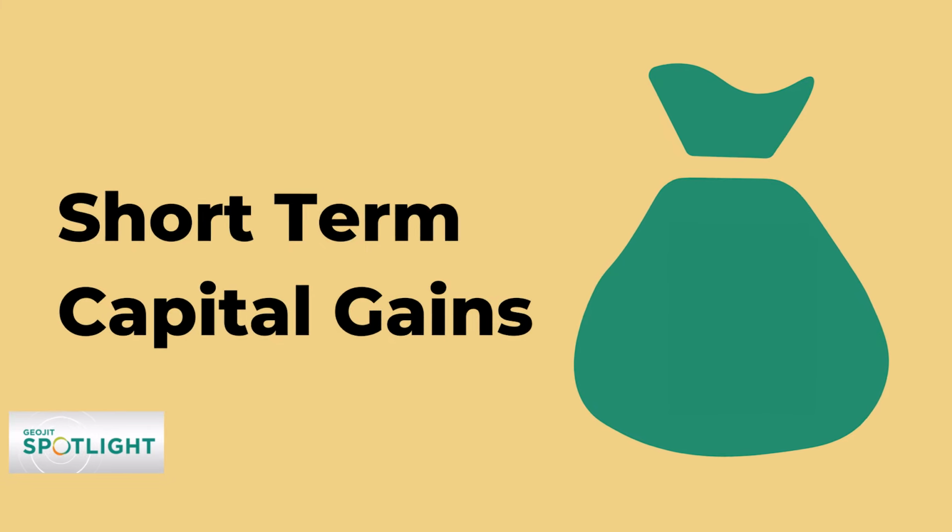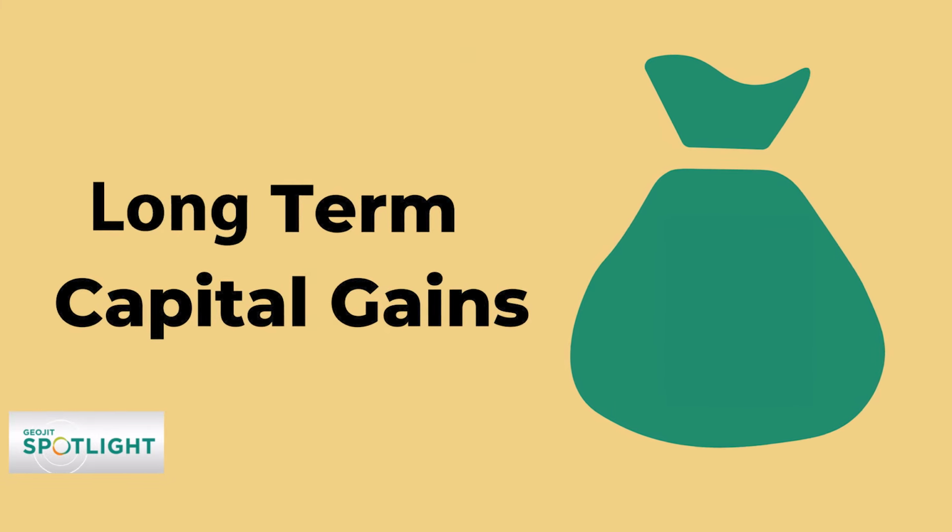So this again can be broadly classified into short-term capital gains and long-term capital gains. If a stock or an equity mutual fund or a hybrid fund is sold within a year of purchase, it is called short-term capital gains and the tax rate is 15%.